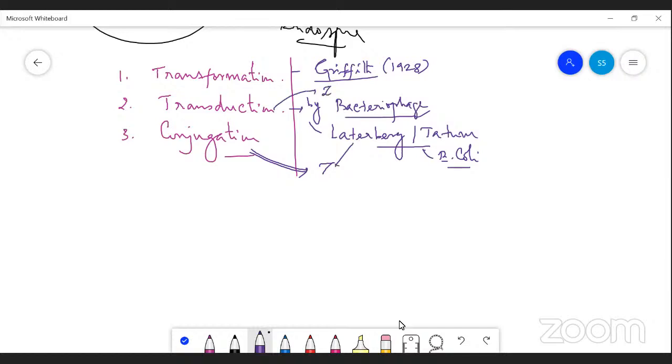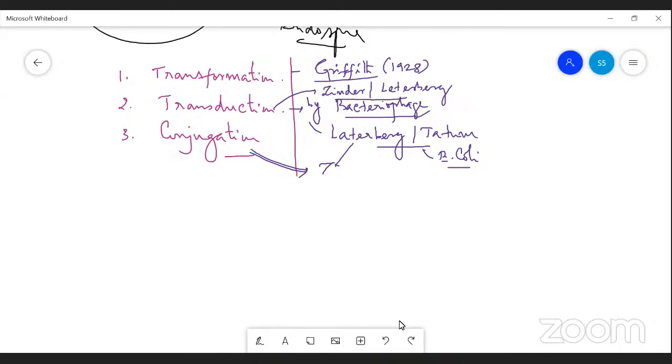Remember, transduction was first demonstrated by Zinder and Lederberg, and conjugation by Lederberg and Tatum. So these are the methods of sexual reproduction in bacteria. There is no formation and fusion of gametes, even though sexual reproduction is achieved by these three methods. It is also called genetic recombination in eubacteria.